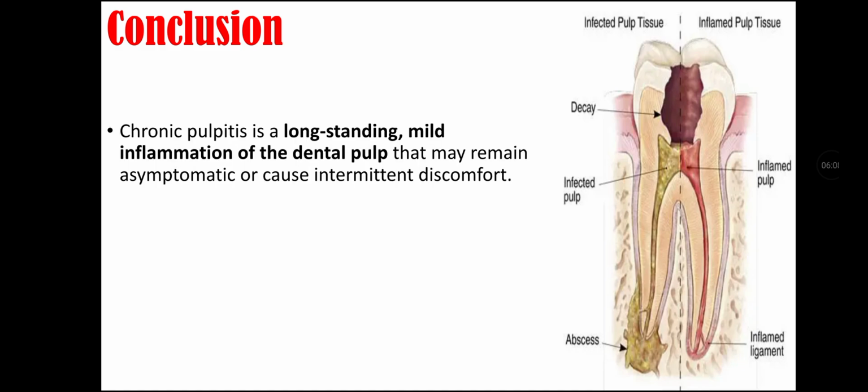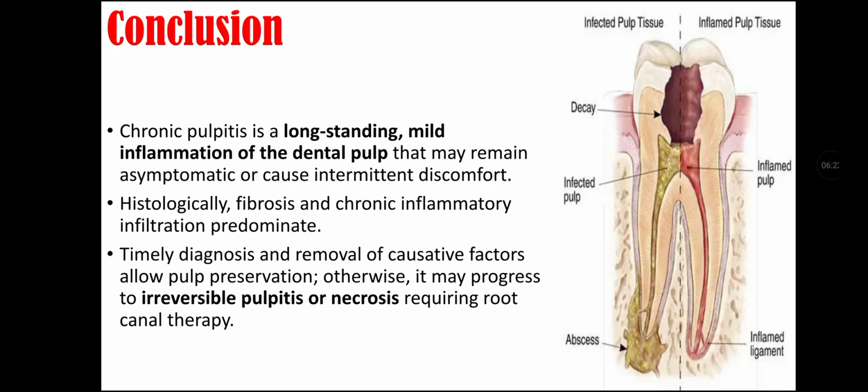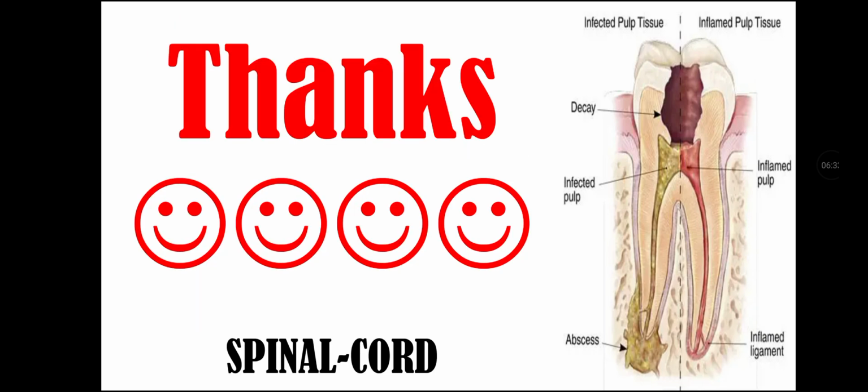Conclusion of this lecture video. Chronic pulpitis is long-standing mild inflammation of dental pulp that may remain asymptomatic or cause intermittent discomfort. Histologically, fibrosis and chronic inflammatory infiltration predominate. Timely diagnosis and removal of causative factors allow pulp preservation, otherwise it may progress to irreversible pulpitis or necrosis, requiring root canal therapy. And this was all about chronic pulpitis.